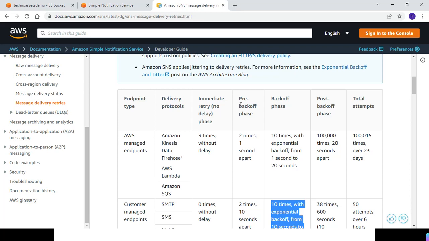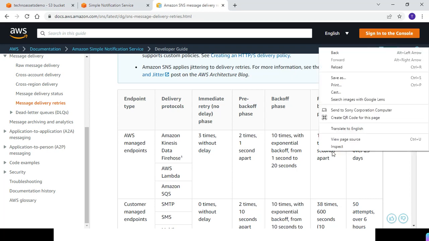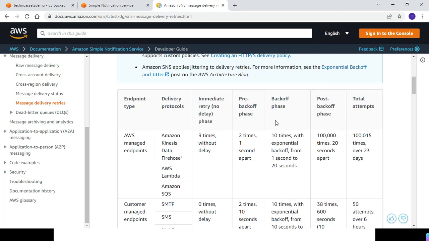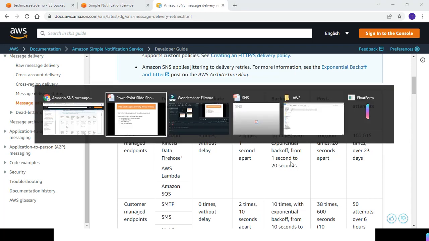In the second stage the delay is minimum, which is 1 second. In the final stage the delay would be maximum, which is 20 seconds. And in the third stage the delay will increase from minimum to maximum exponentially. Okay, let's come back to our slide.